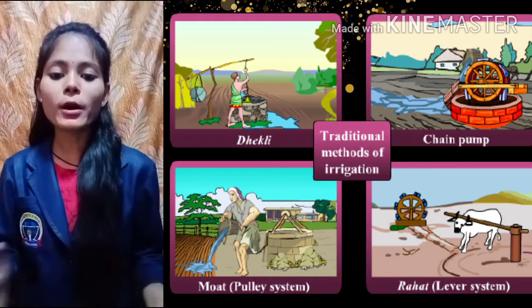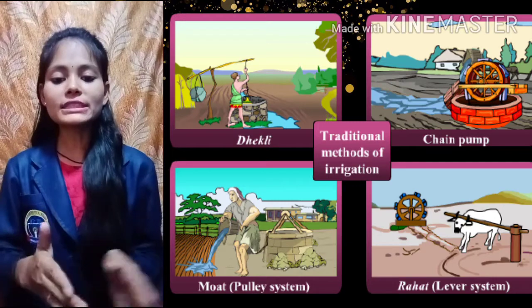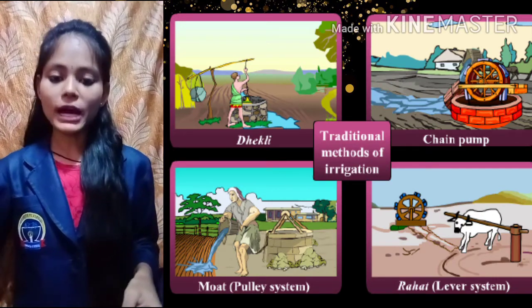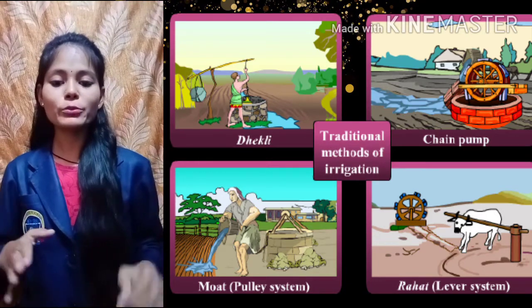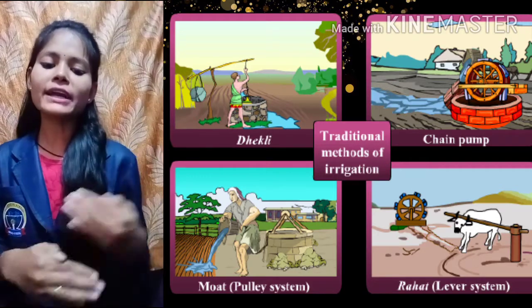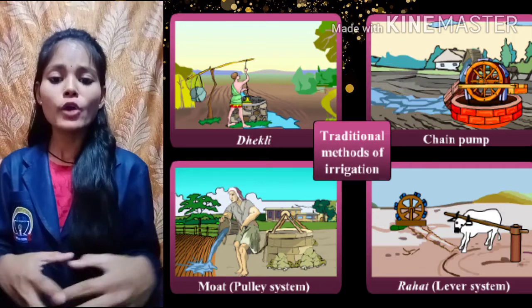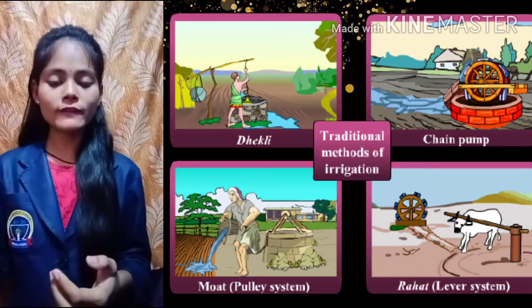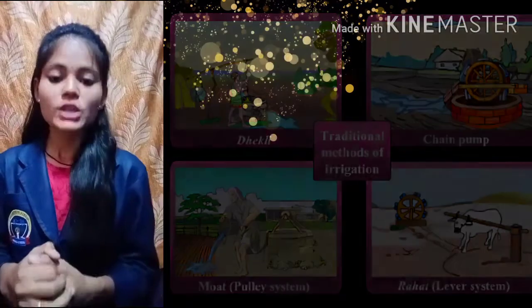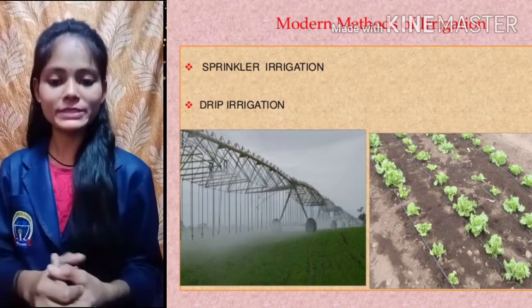In earlier times, traditional ways were used for providing water to our crops, like dhekli, pumps, hand pumps, and moat pulley. These were some of the traditional ways of providing water to our plants, but they were time consuming and wastage of water was more. So by developing slowly we have developed many new techniques which can provide water to our plants in very less time, and can also save water. Some of the modern ways of providing water to our plants we will be studying now.